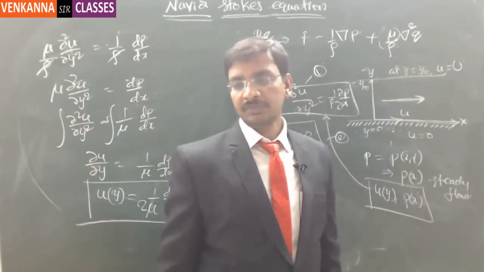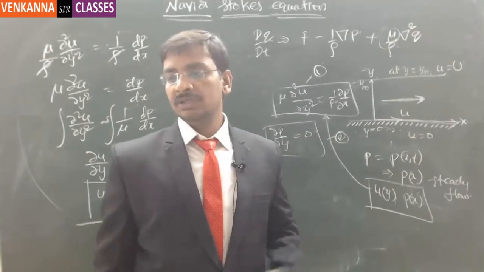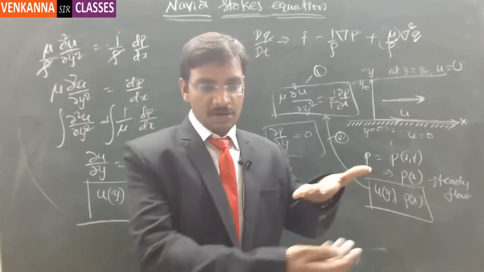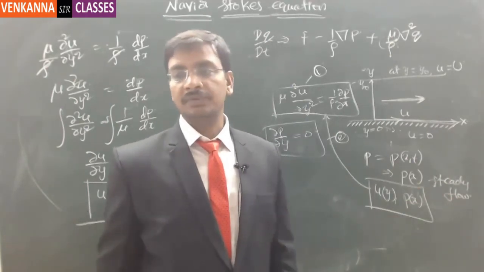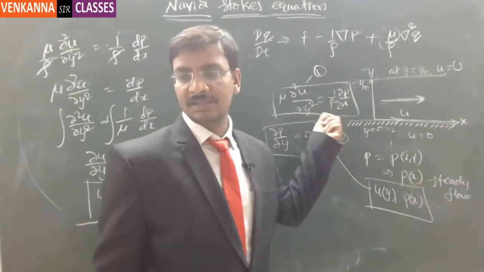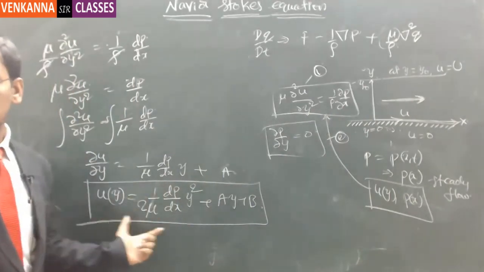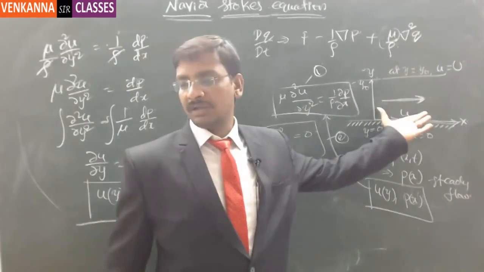This usually happens in the deep sea, where the topmost layer flows in one direction and the bottommost flow happens in the other direction. So there is a component of dp/dx here and a component of y here, and these two together decide how the flow happens.